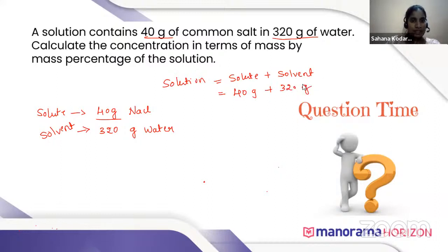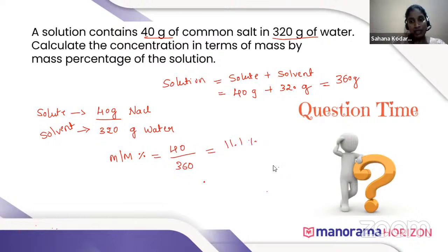Okay. So the mass of solution is 40 plus 320, 360 gram. When we put this value in the formula, m by m percentage is equal to 40, that is the mass of solute, divided by 360, that is the mass of solution, which gives 11.1.